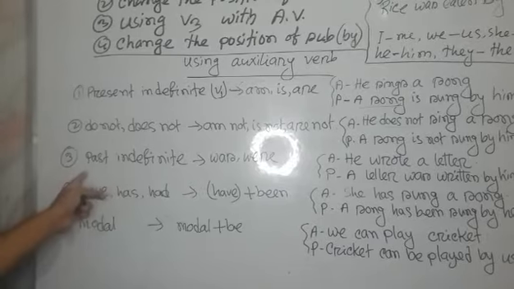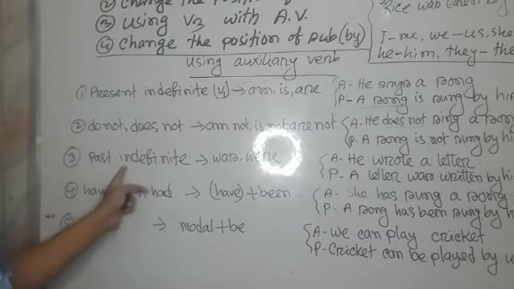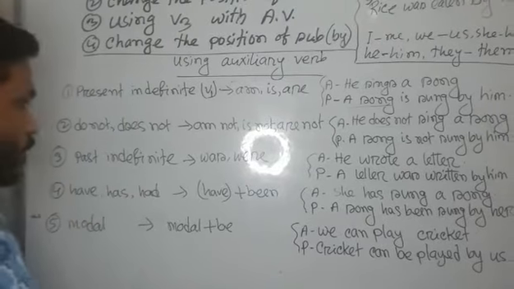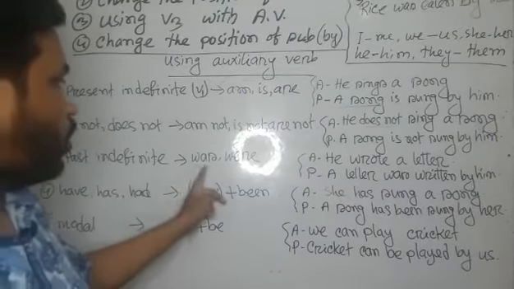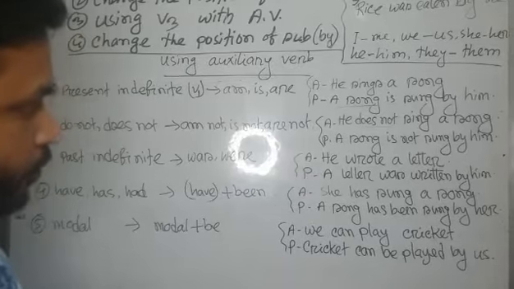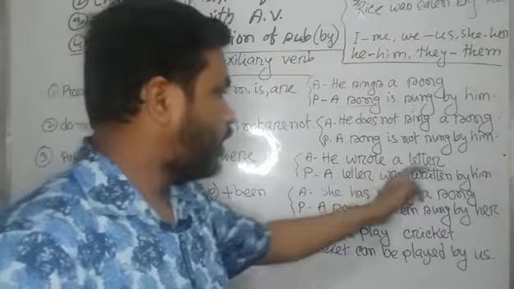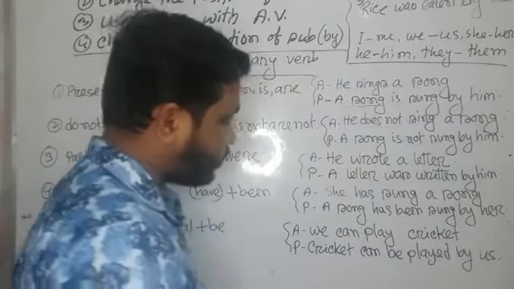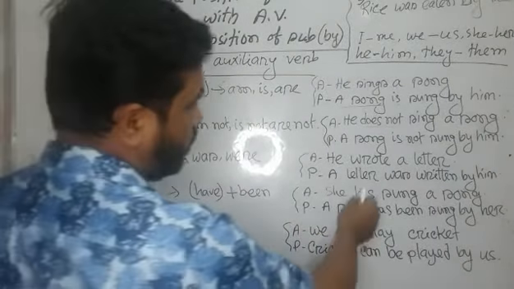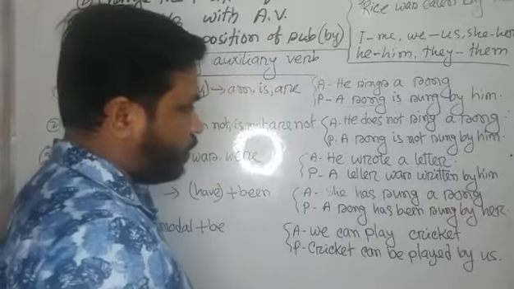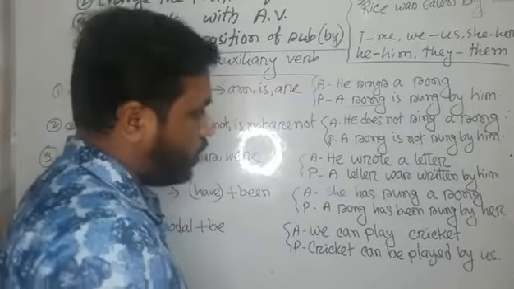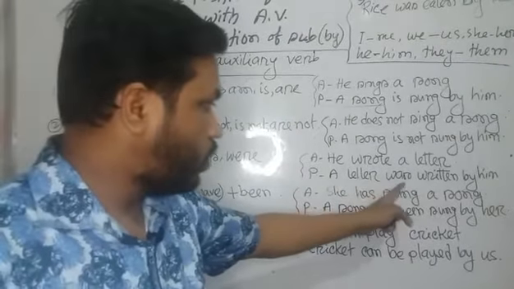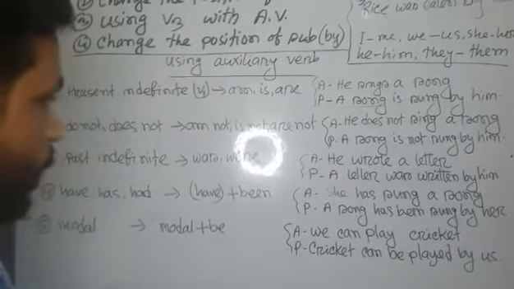And the third rule is, when we find an active sentence in first indefinite tense, we have to use was, were as auxiliary verb, such as he wrote a letter. It is an example of first indefinite tense because write is the base form, but wrote is the first form of write. So here we use was as an auxiliary verb.